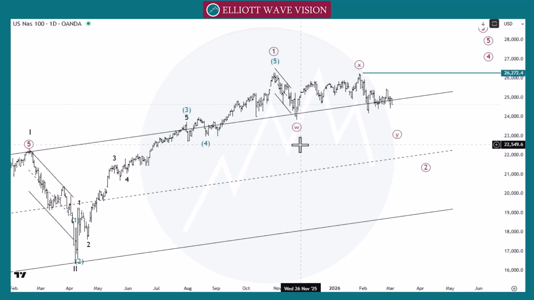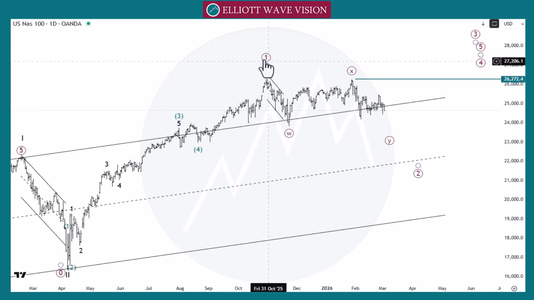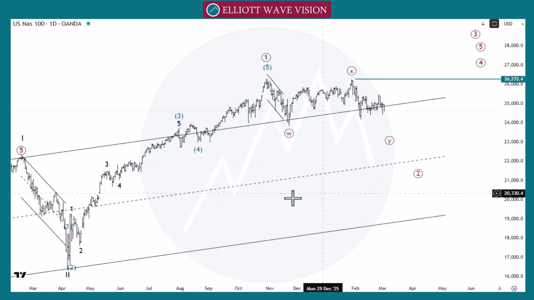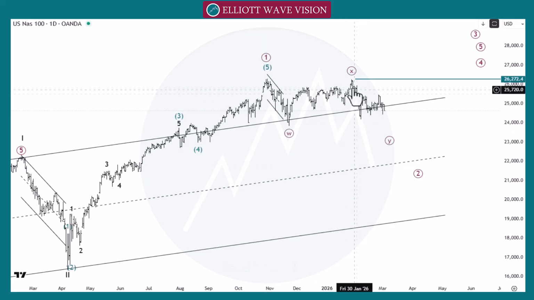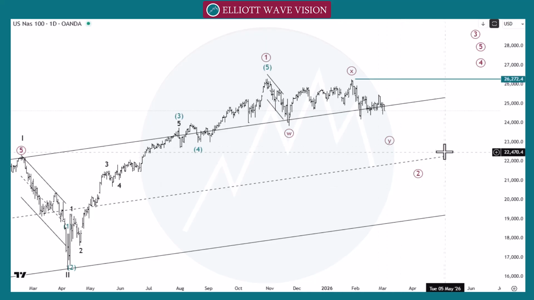Brown wave 1. So we count this structure as a brown wave 1, brown wave 2. So market give us this move as a wave A, wave B or W, X and Y towards the 23, the end of group 2.